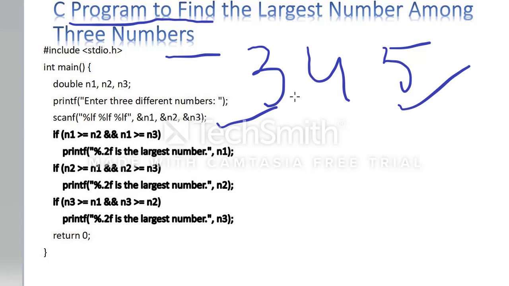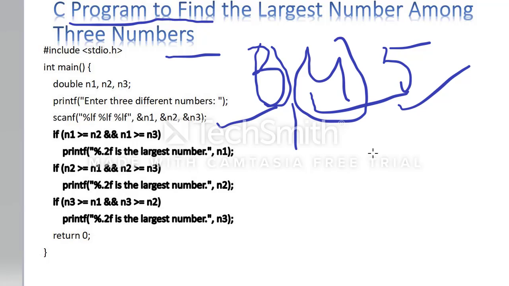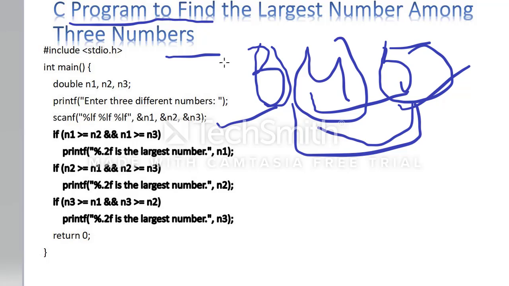You can implement this type of program by using if statements only, otherwise an if else ladder, otherwise nested if else statements. First I have to compare this number with the remaining 2, then again compare the next number with the remaining 2, and the same for the third. If it is larger than the remaining two numbers, you can print it is larger. There is no need to go further. Otherwise, if it is not correct, you have to check the others also.